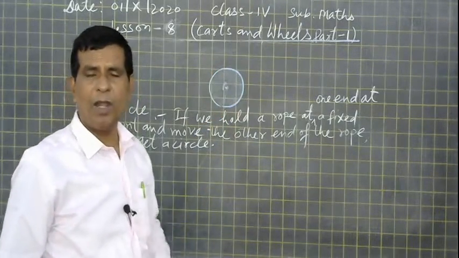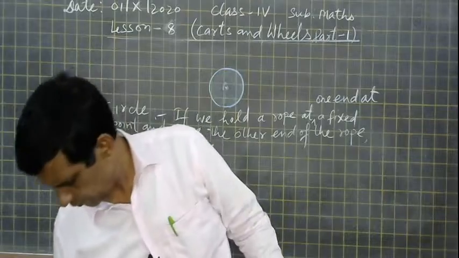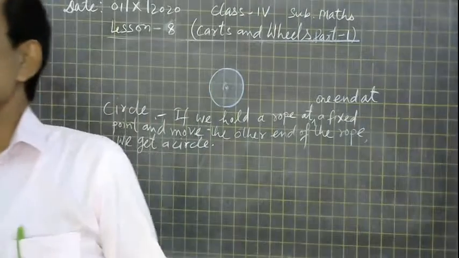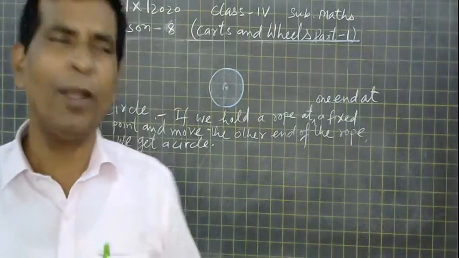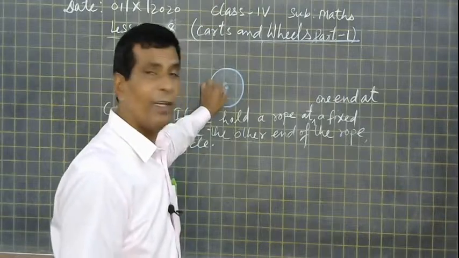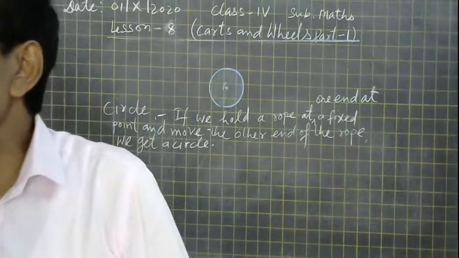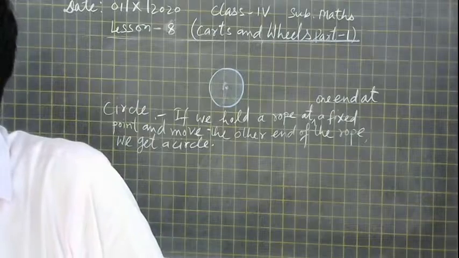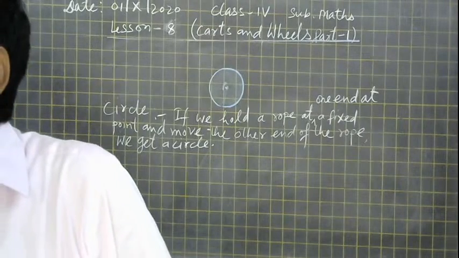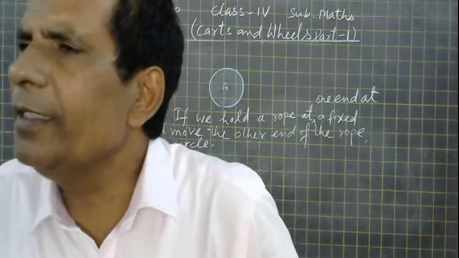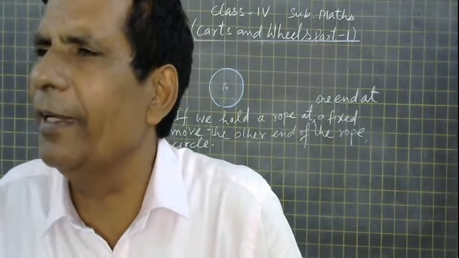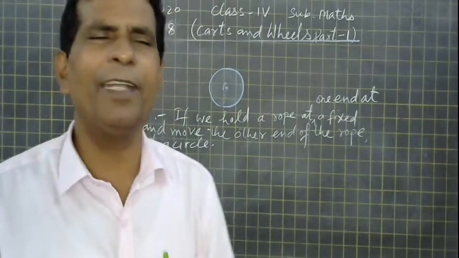what do we call that point? Many of you know. What do we call that point where we are fixing one end of the rope? Can you tell me? Anybody? I am waiting for your answer. Yes, very good. Center. It is called the center.